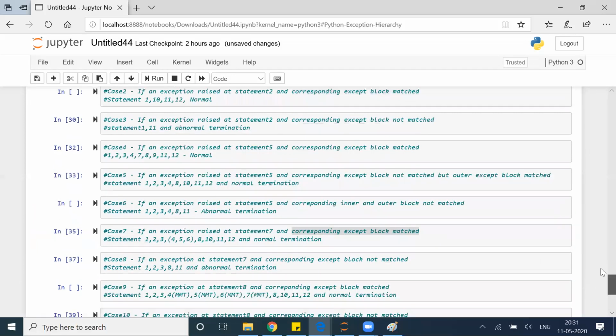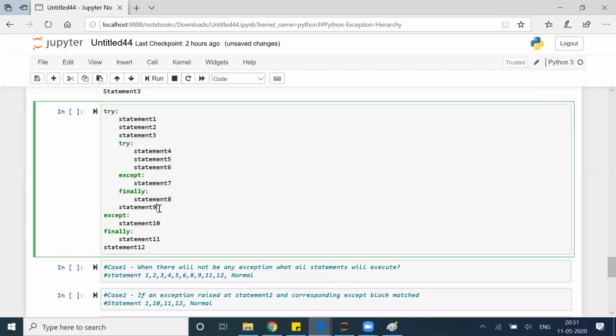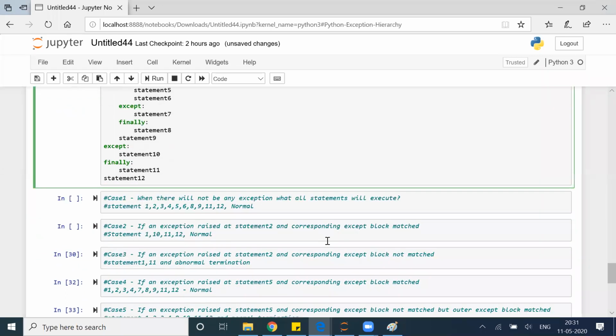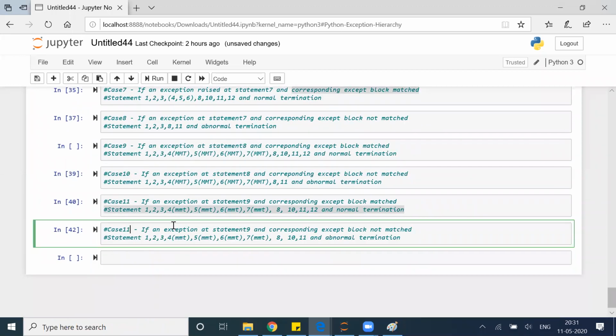Right? Let's see here. 1, 2, 3, 4, 5, 6, 7, 8, came to 9. Something goes wrong, went to 10, did not take care, goes out, 11 will execute, finally will always run. Then abnormal termination because my error didn't get taken care of. Okay, now this is my case number 12.